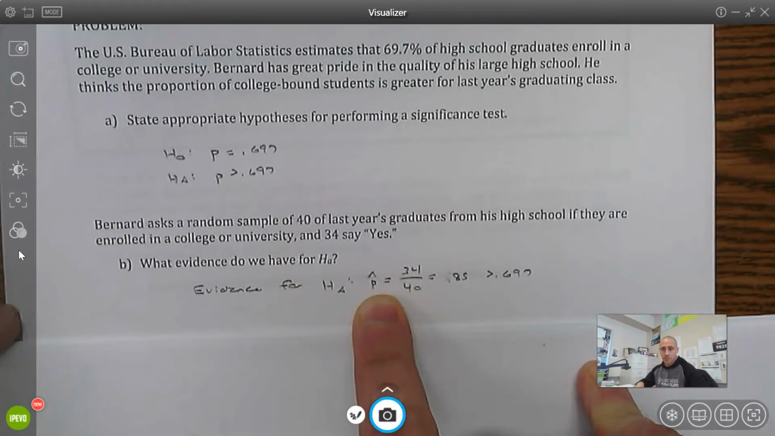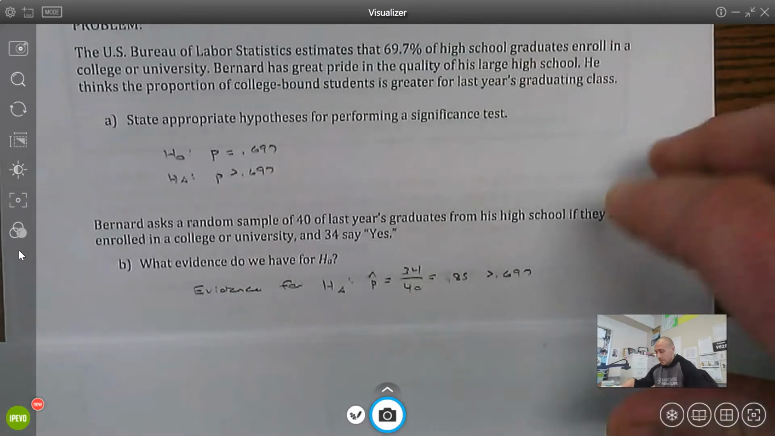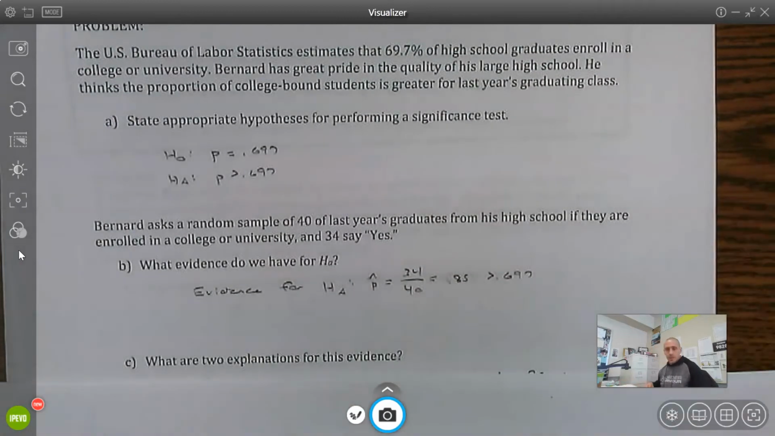That's the alternative. What am I saying? That's the sample proportion. So we do have some evidence. Is it enough? We're about to find out. What are two explanations? So think back to the basketball question we started with.